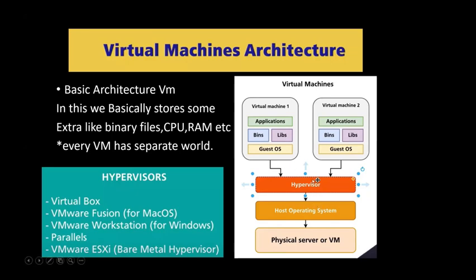With the help of a hypervisor, we can install any operating system. The virtual machines consist of operating systems, like virtual machine 1 consists of some operating system, virtual machine 2 consists of some operating system, and we can install multiple operating systems with the help of a hypervisor. Here I am using VMware Workstation for Windows.